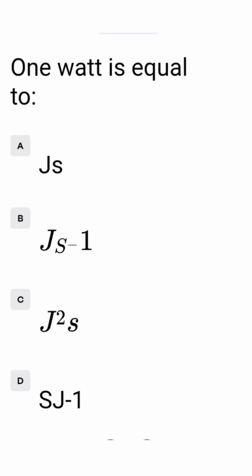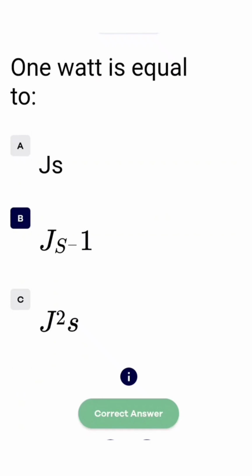1 watt is equal to option A joule second, B joule per second, C joule square second, D second per joule. 1 watt is equal to joule per second, that is in option B. So we tick option B. It is correct.